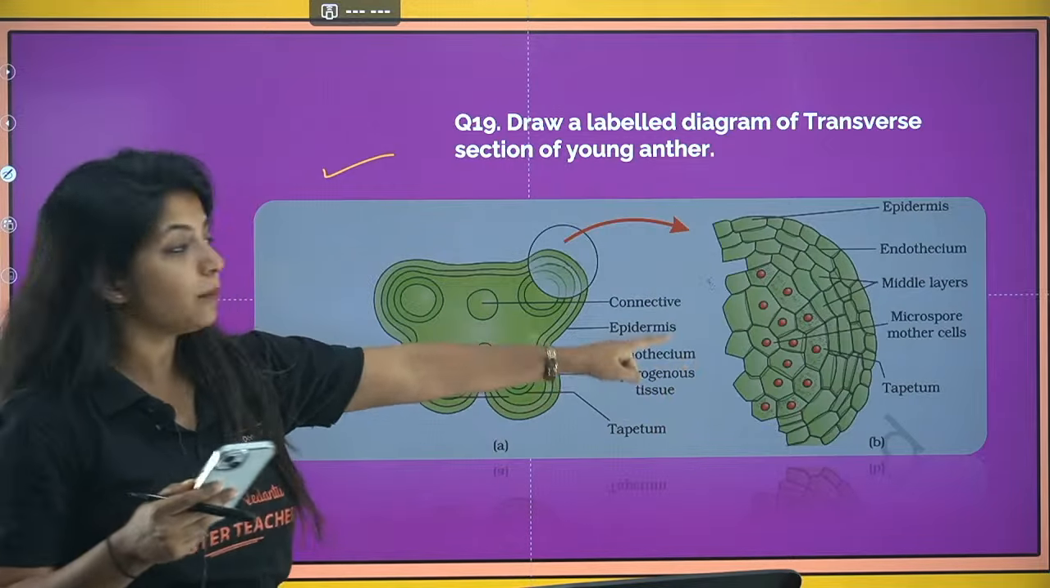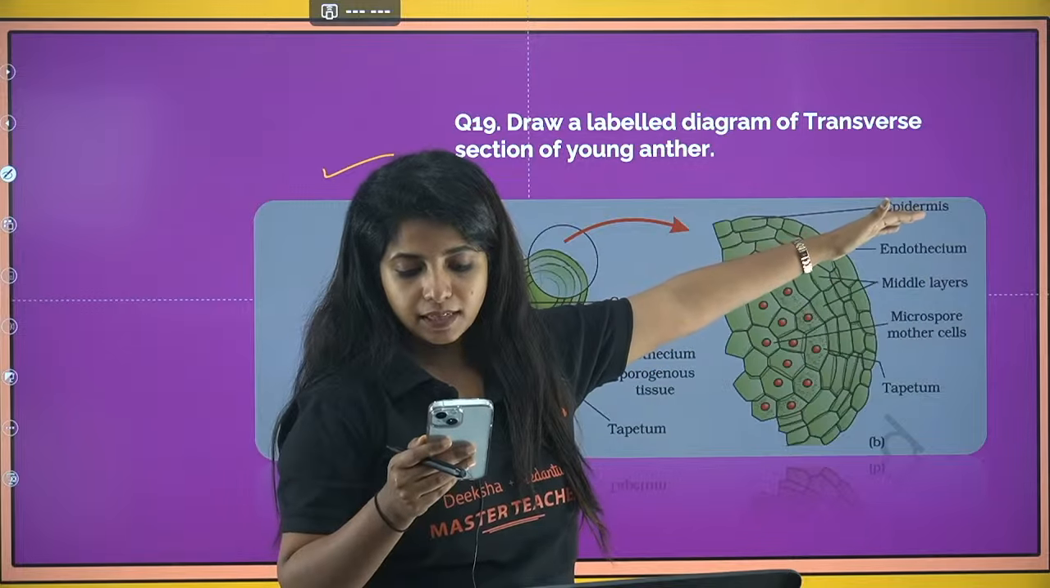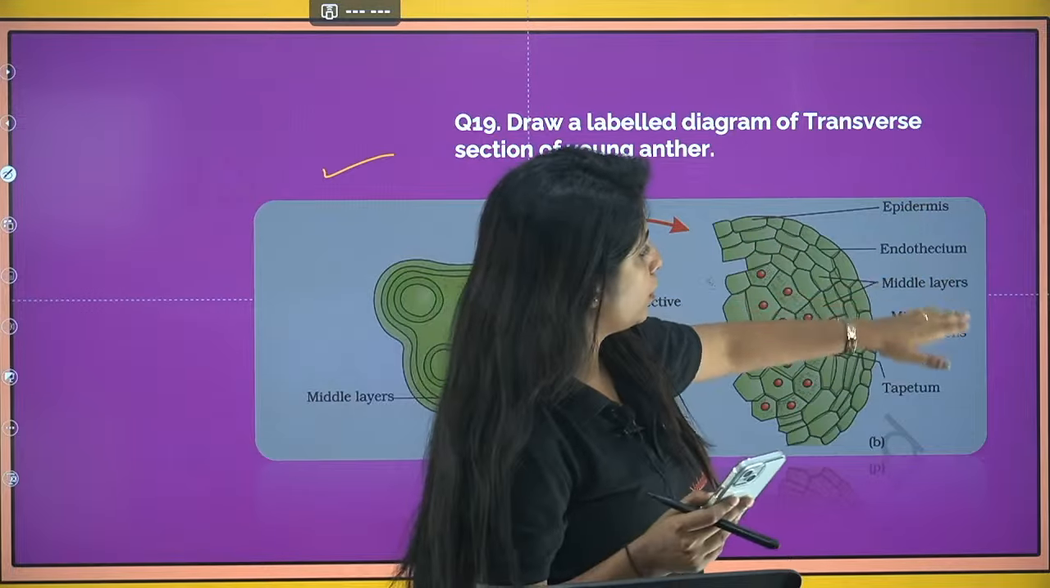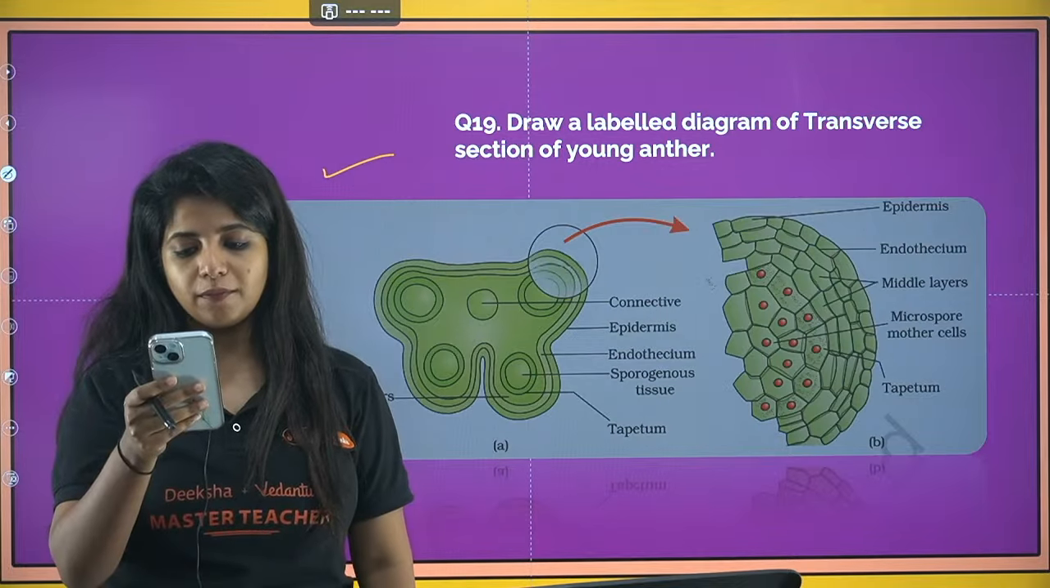Okay, now draw the labelled diagram of transverse section of young anther. You have to make the diagram, you have to mention everything. Epidermis, EMT, remember? Epidermis and then endothecium, middle layer as well as tapetum. So these are the things that you need to remember.